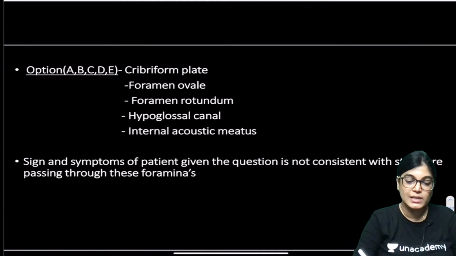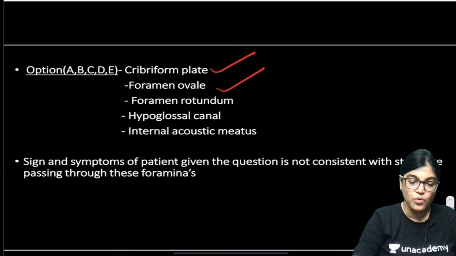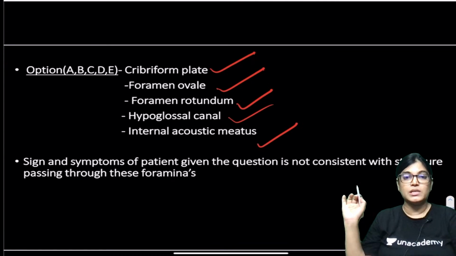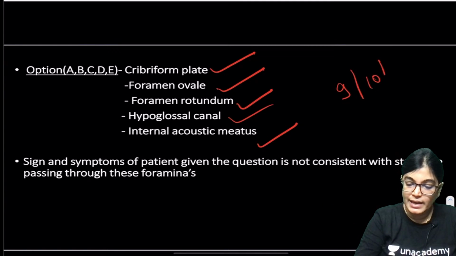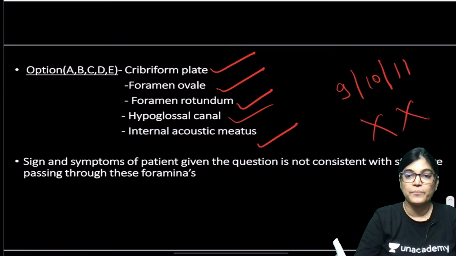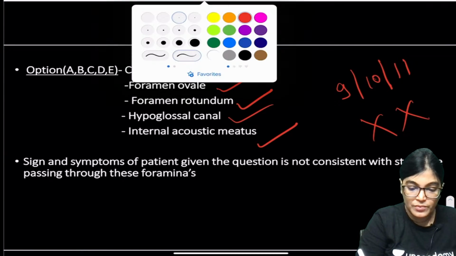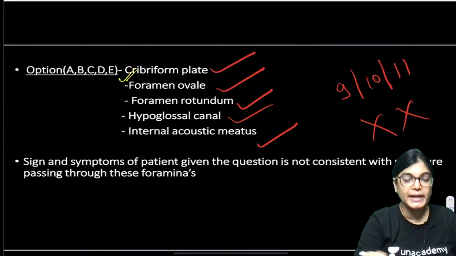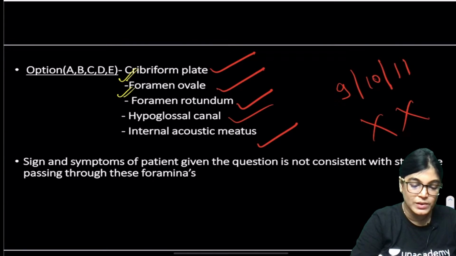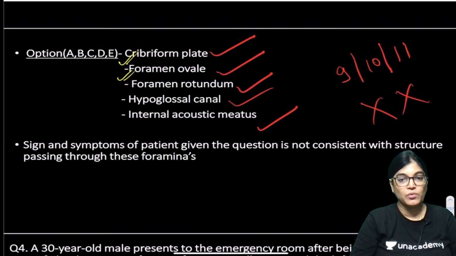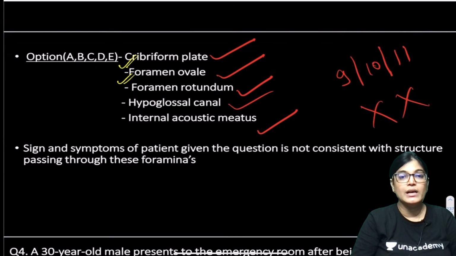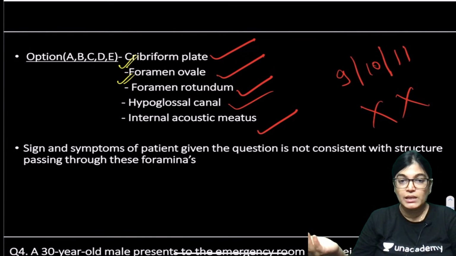The other options were cribriform plate, foramen ovale, foramen rotundum, internal acoustic meatus and hypoglossal canal. In these foramina, the 9th, 10th and 11th nerves are not traversing. For example, with the cribriform plate, the olfactory nerve rootlets will be involved. With foramen ovale, the mandibular nerve will be involved.